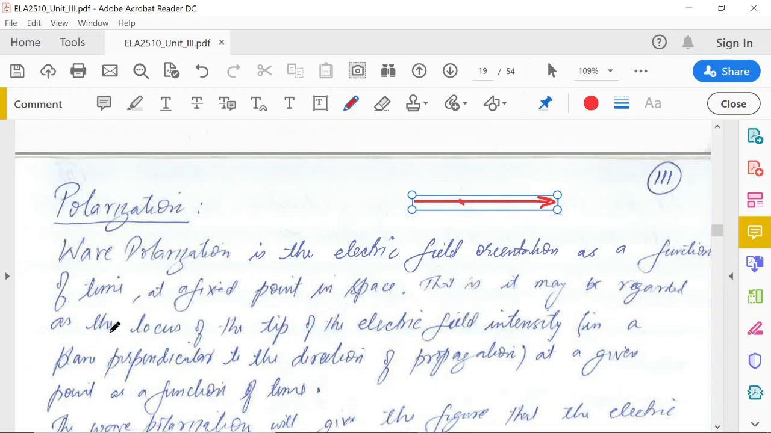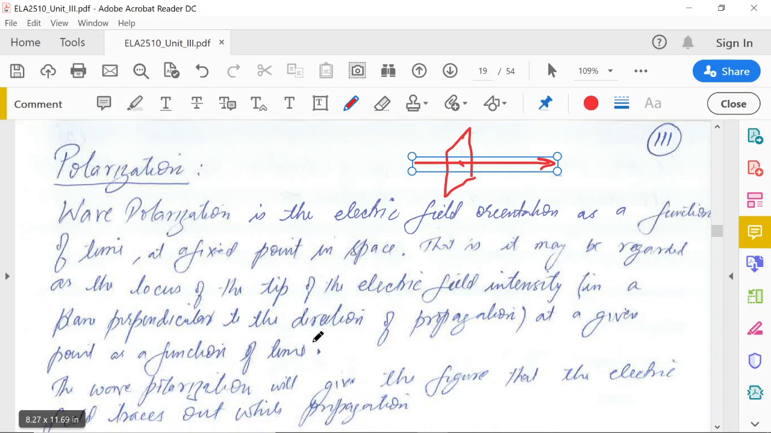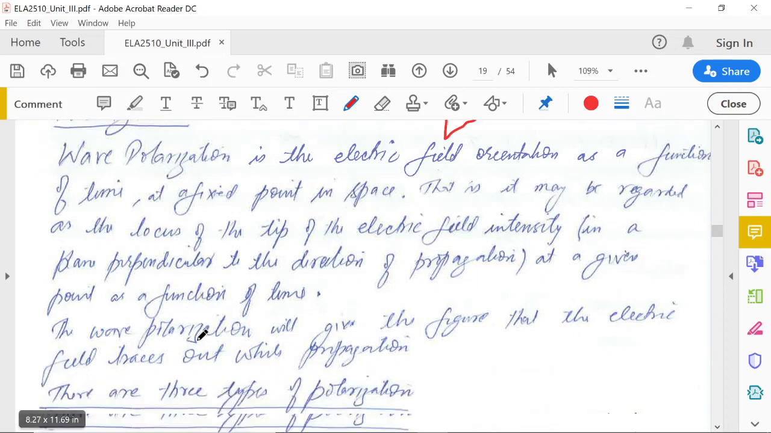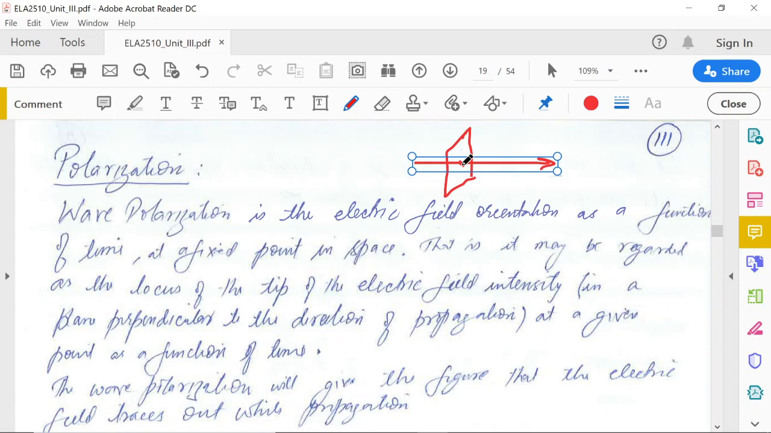That is, it may be regarded as the locus of the tip of the electric field intensity in a plane perpendicular to the direction of propagation. This is a plane which is perpendicular to this direction. In this plane, what is the locus of the tip of the electric field? So at a given point as a function of time, the wave polarization will give the figure that the electric field traces out while propagating. So when the electric field changes with time in this plane, some sort of figure may be made by the tip of the electric field.